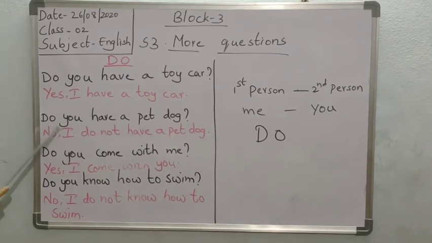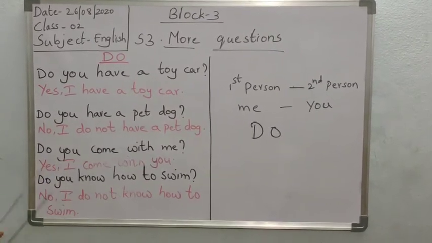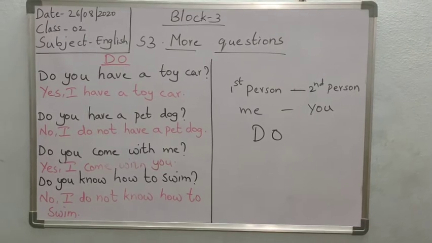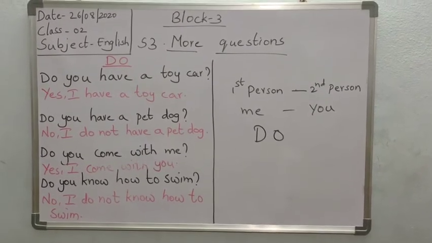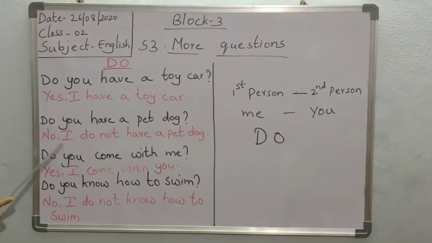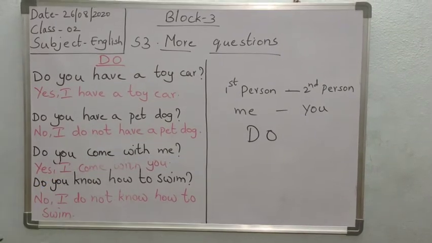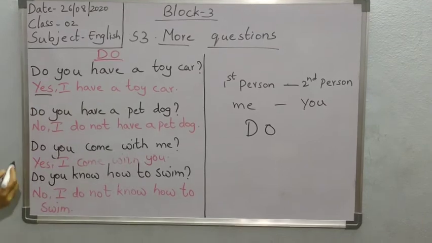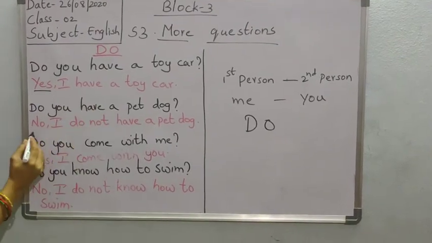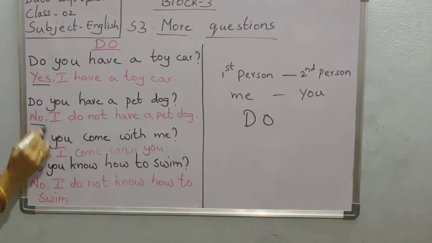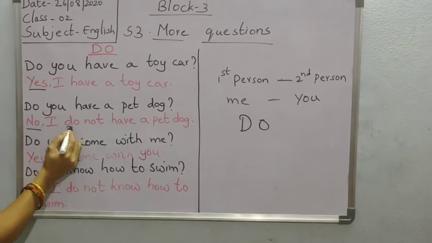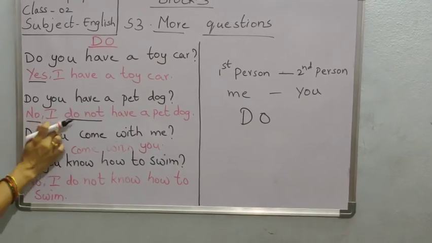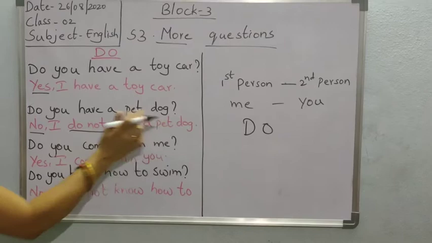Now second one, do you have a pet dog? See, for example, everyone, they don't have pet dogs. So then that time what they will tell? No, I do not have a pet dog. See children, did you observe here? Yes, I have a toy car. Do you have a pet dog? No. When no comes, what you have to write? I do not. No, I do not have a pet dog.